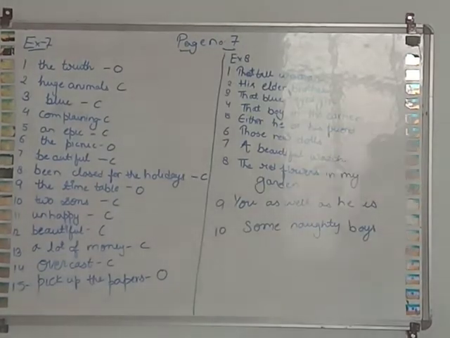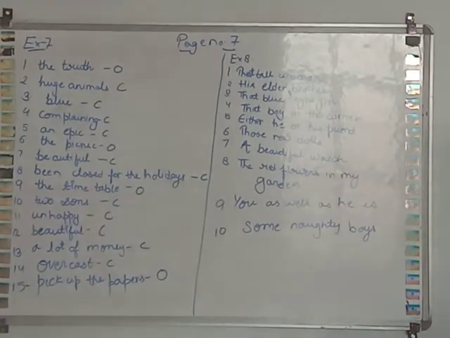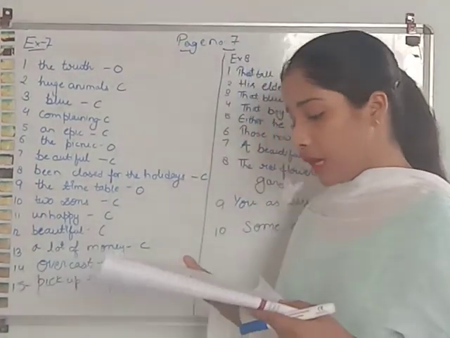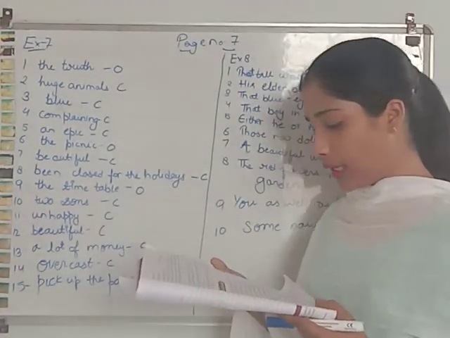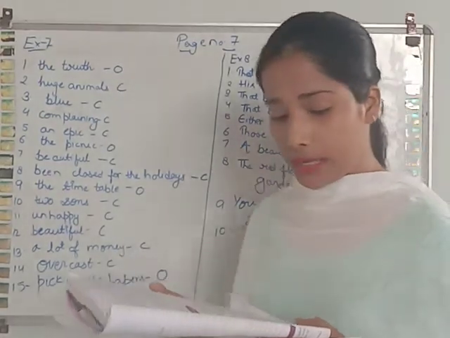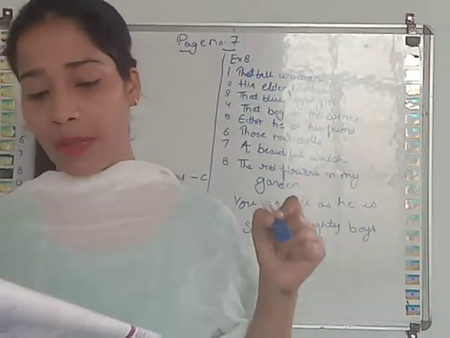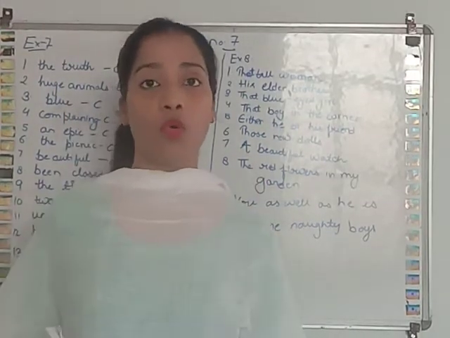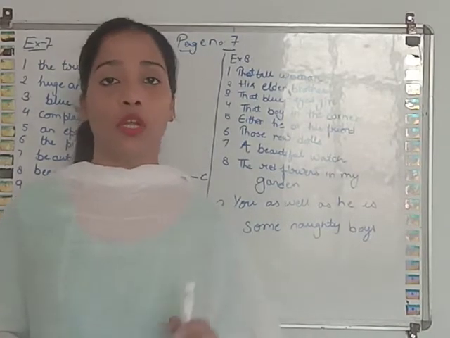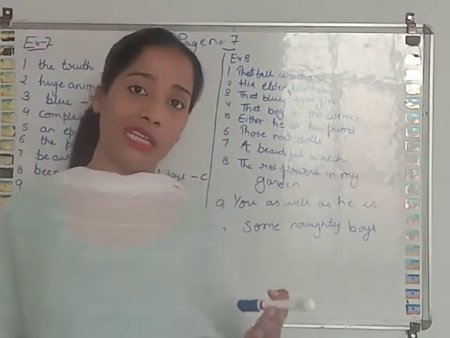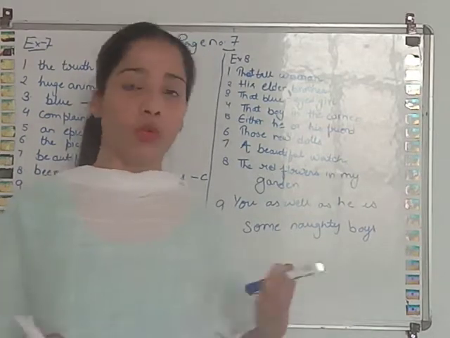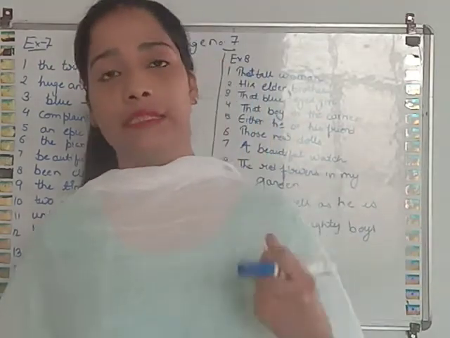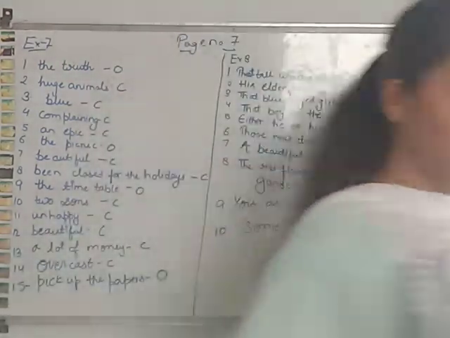So now we will do exercise 7, which is given on page number 7. Complete the following sentences by providing suitable complements or objects. Also indicate whether the words filled by you are complements or objects. First of all, fill this exercise on your own. After that, we will discuss it. You can write your own words as an object or as a complement. Do that right now.